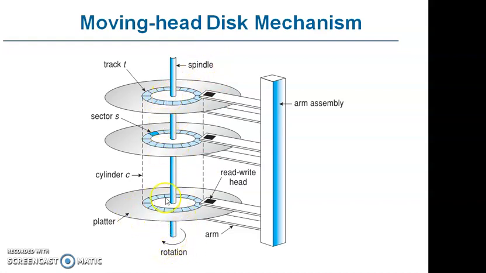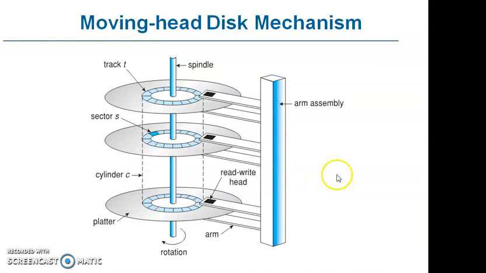The various platters are divided into various circular tracks, and further the tracks are divided into sectors. So here you can see one small sector. Regarding the cylinder, it is the tracks of the different platters in the same category. For example, track number 2 in platter number 1, track number 2 in platter number 2, similarly track number 2 in platter number n. So this is called a cylinder.